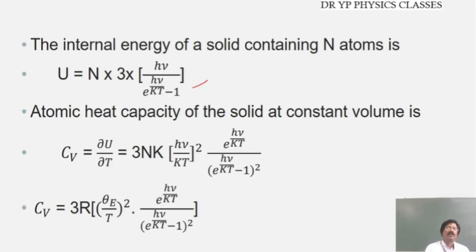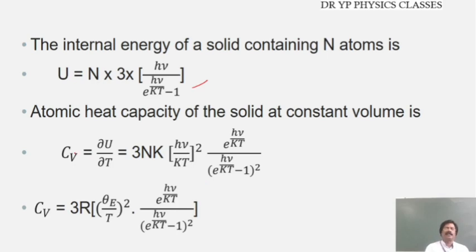This is the total internal energy of the solid containing N atoms, the energy of each atom in 3 mutually perpendicular directions multiplied by the number of atoms.